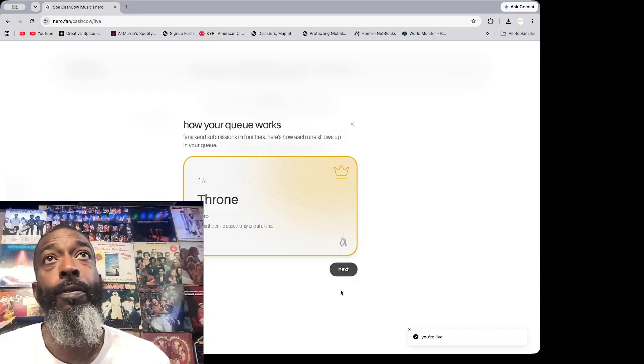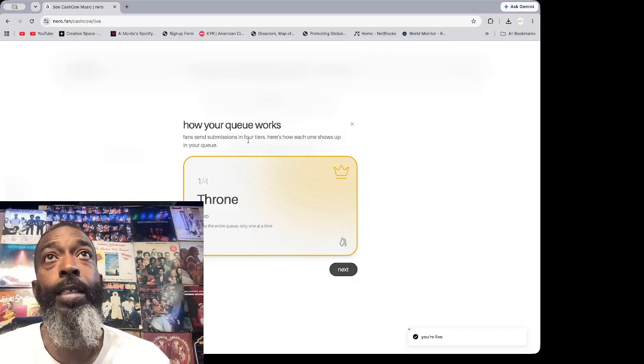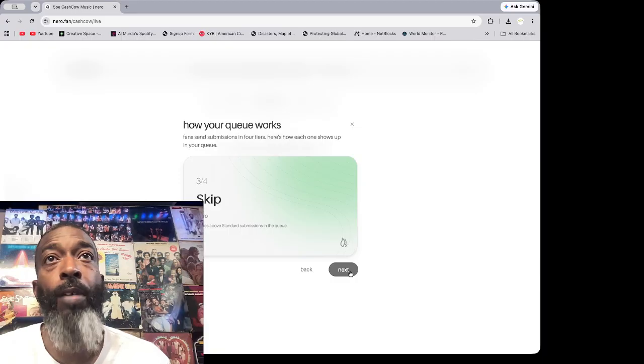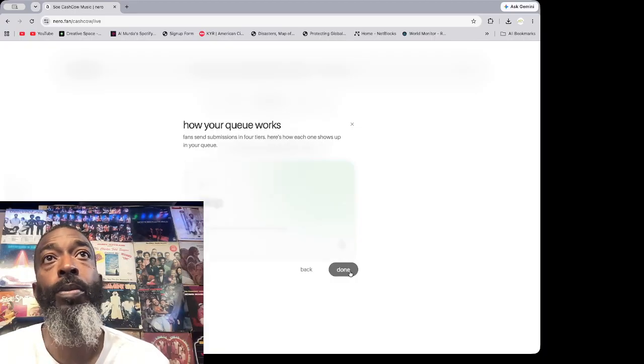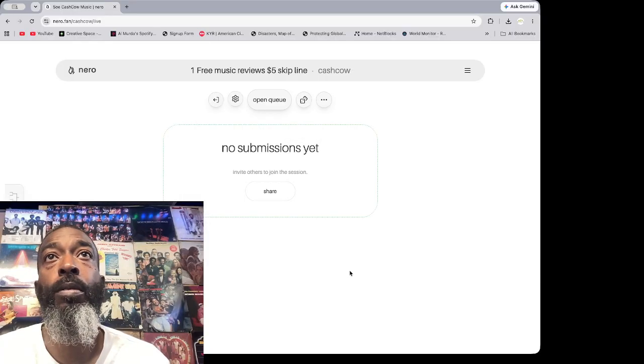So now you're live. It'll tell you right here how the queue works. Fans send submissions in 4 tiers. Here's how each one shows up in your queue. Throne skips the entire queue, only one at a time. Super skip jumps ahead of skip and standard submissions. Skip moves above standard submissions in the queue. And standard is the regular free submission tier. That's basically everything in a nutshell.